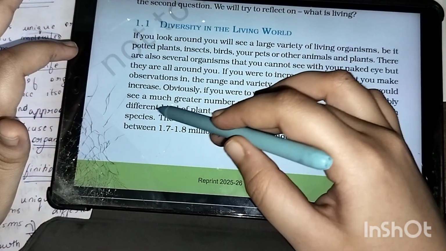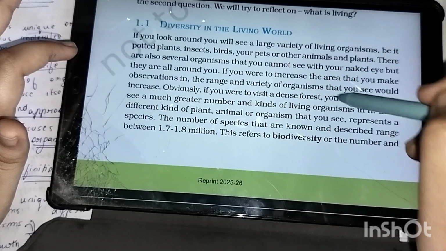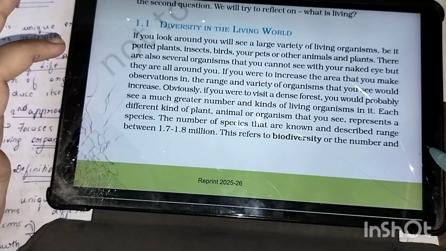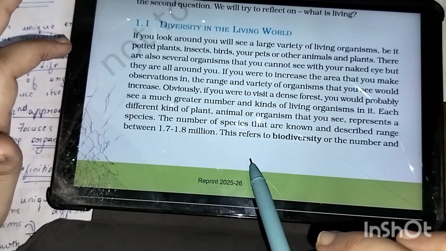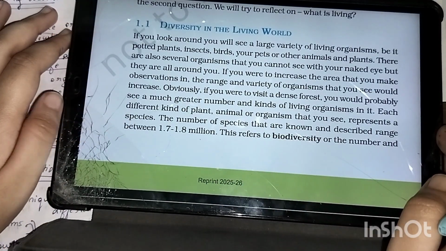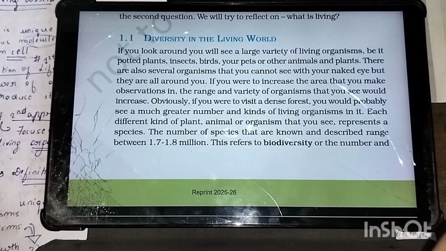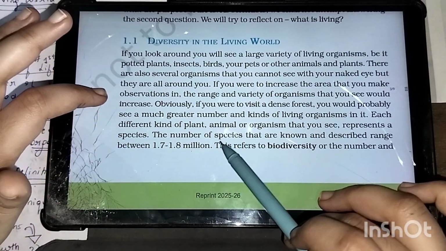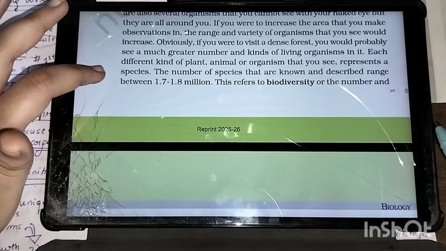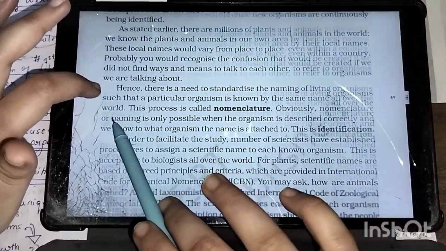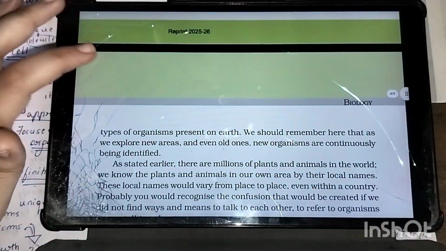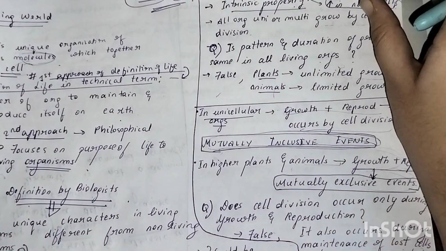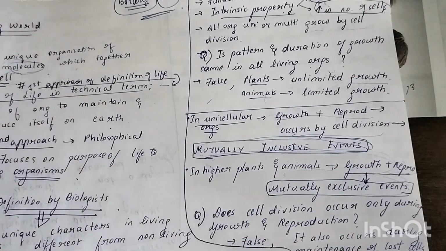The thing that you have to remember here is that each different kind of plant, animal or organism that you see represents a species. The number of species that are known and described range between 1.7 to 1.8 million. This is important, okay? This refers to biodiversity, or the number and types of organisms present on Earth, okay? So let's move on to the next page.